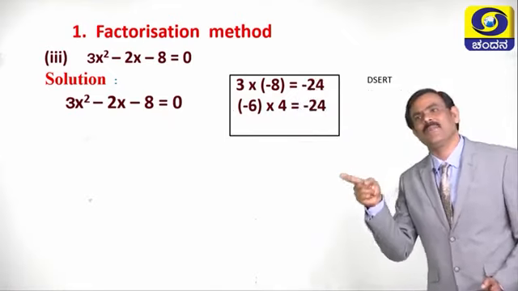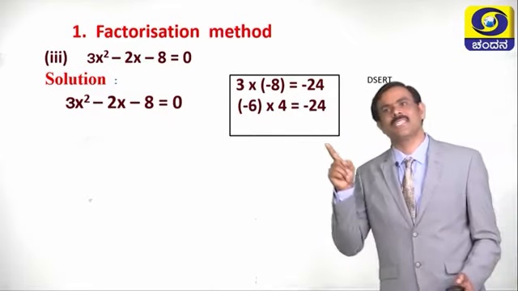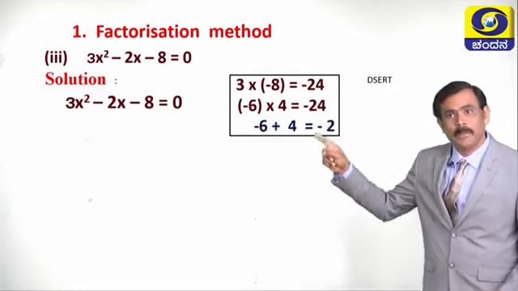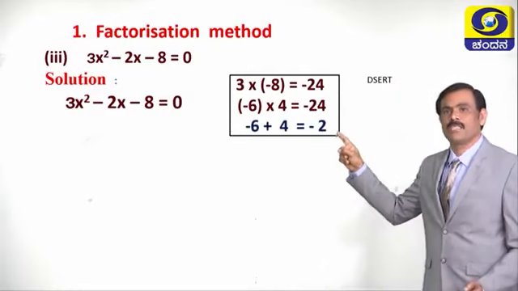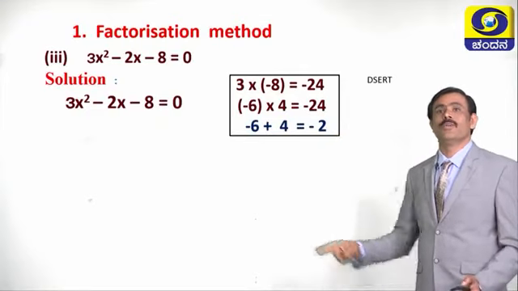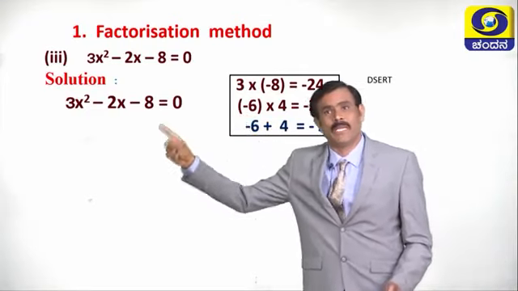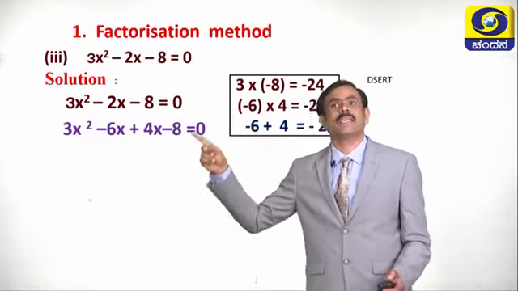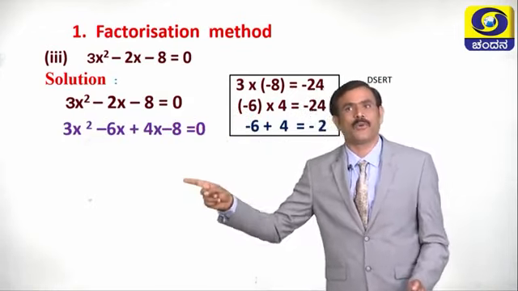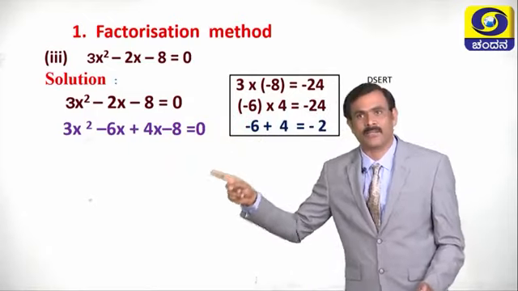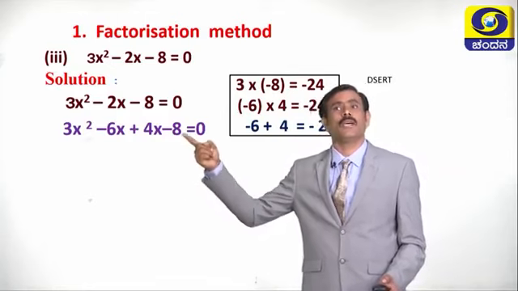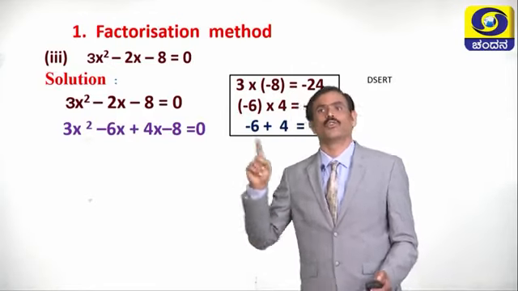Minus 6 and plus 4. Minus 6 into plus 4 is equal to minus 24. Minus 6 plus 4 is equal to minus 2. Now, this equation becomes 3x square minus 6x plus 4x minus 8 equals 0. Then what is the next step? Next step is we have to make two groups.